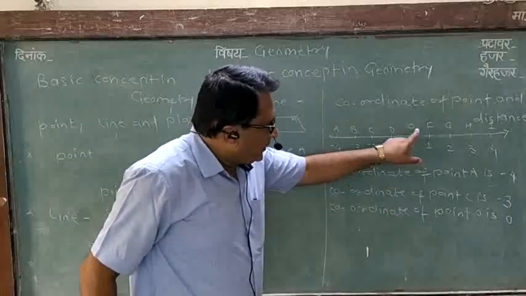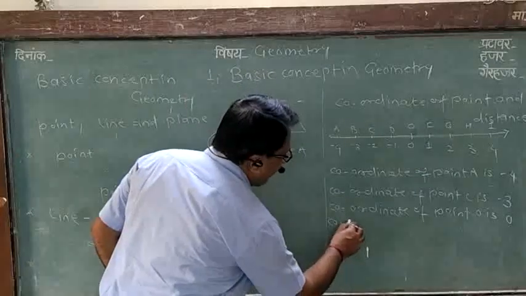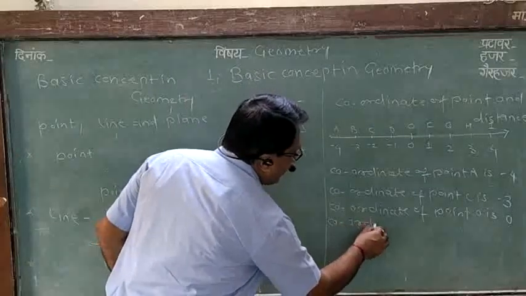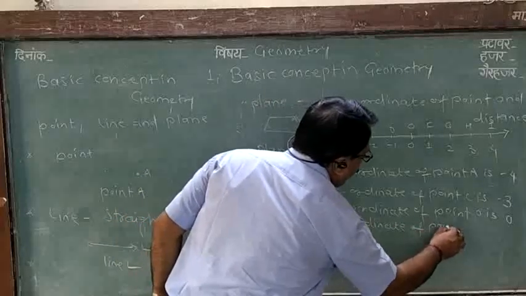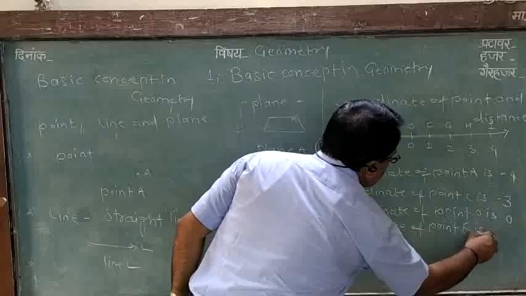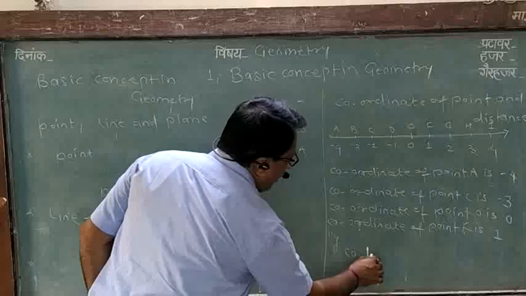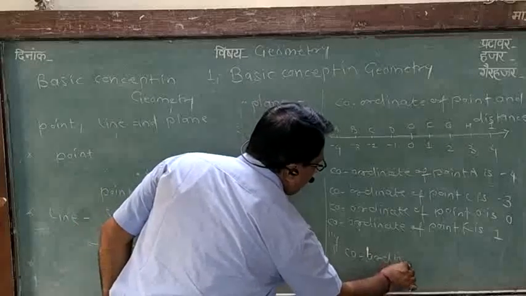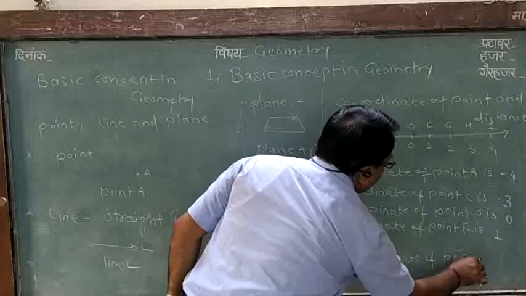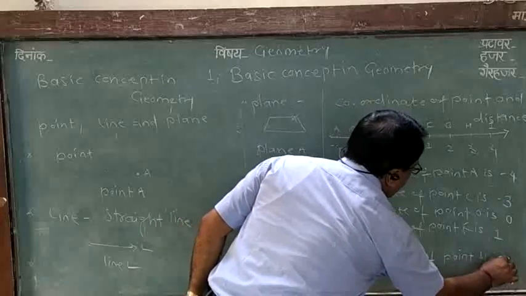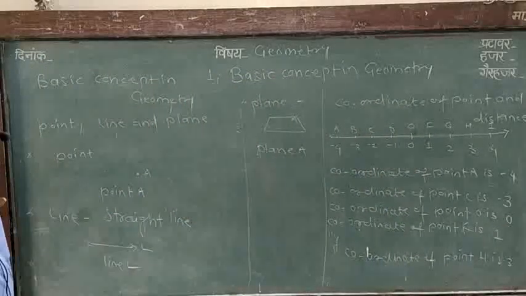The coordinate of point F is 1. Similarly, the coordinate of point H is 3. 3 means plus 3, and 1 means plus 1.